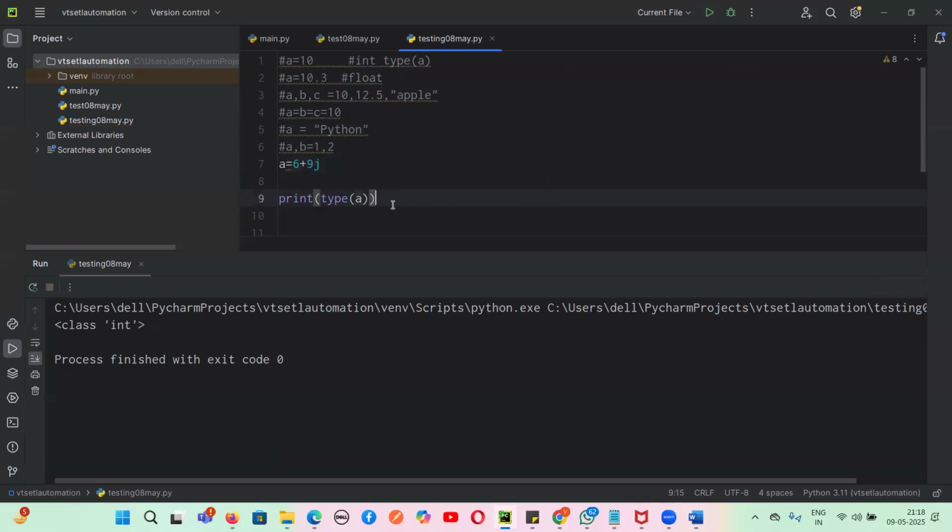What will be the output? I think it is int only. No, this is complex. You know, A plus BJ. If you write these things, guys, this is called a complex number.